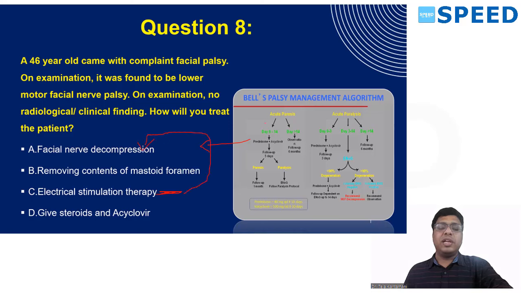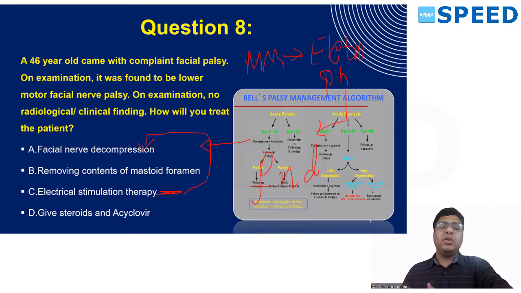The order is medical management, the steroids with acyclovir, followed by electrophysiological or stimulation test. Then you can find out if the patient should undergo facial decompression for improvement, and only then you do that.